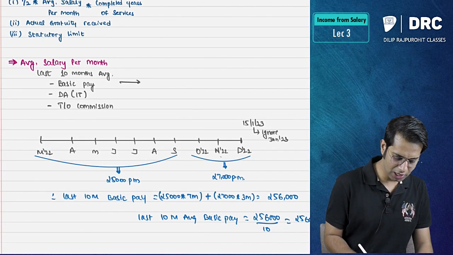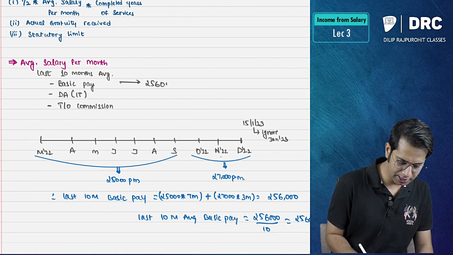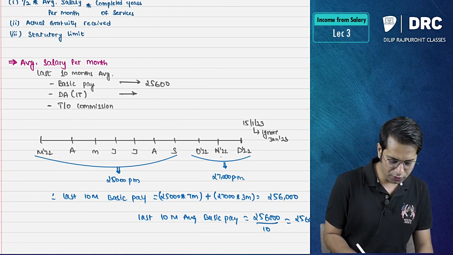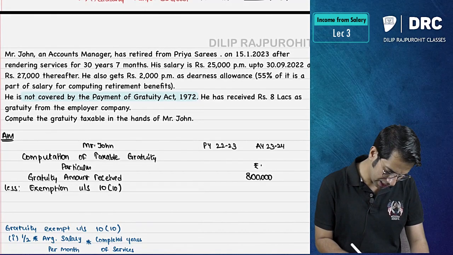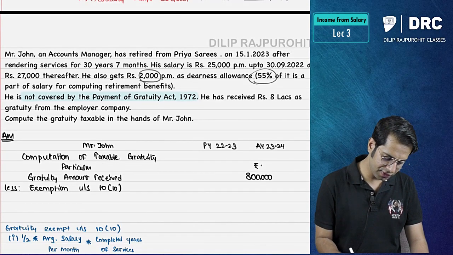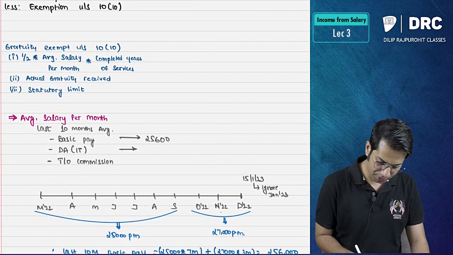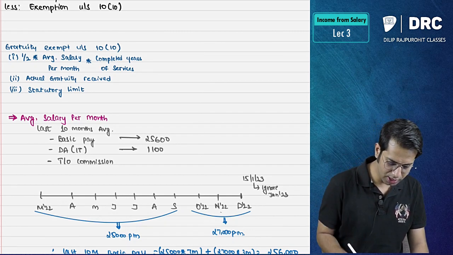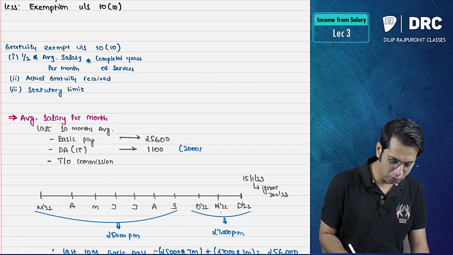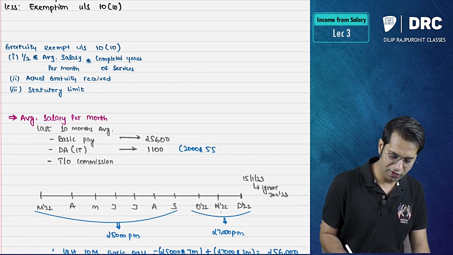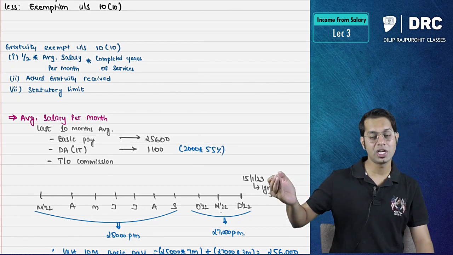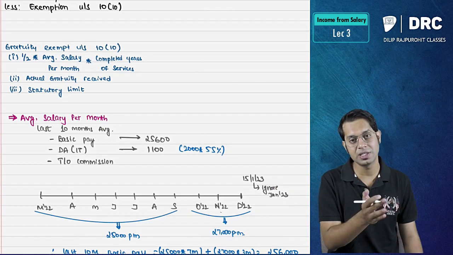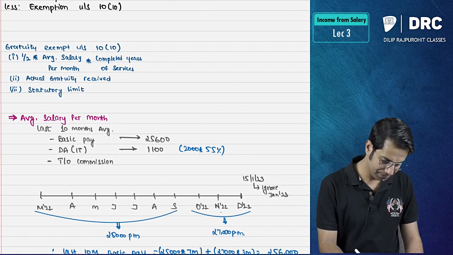So basic salary is 25,600. Then dearness allowance forming part of retirement. They say total dearness allowance is 2,000 and 55% forms part of retirement. How much will I take it over here? 1,100. Sir, how, sir? 2,000 into 55%. Now please note, there is no change in dearness allowance. So if you take last 10 months average also, the amount will be same.